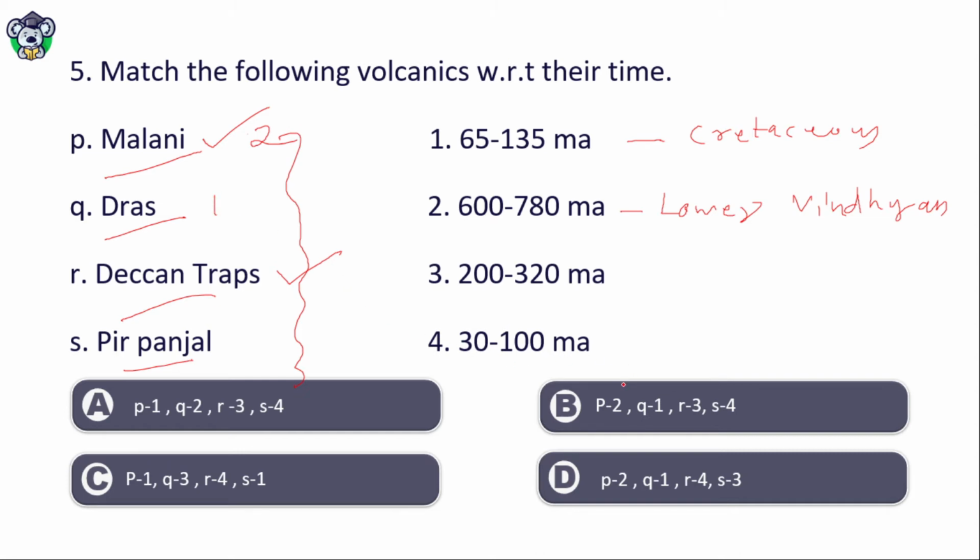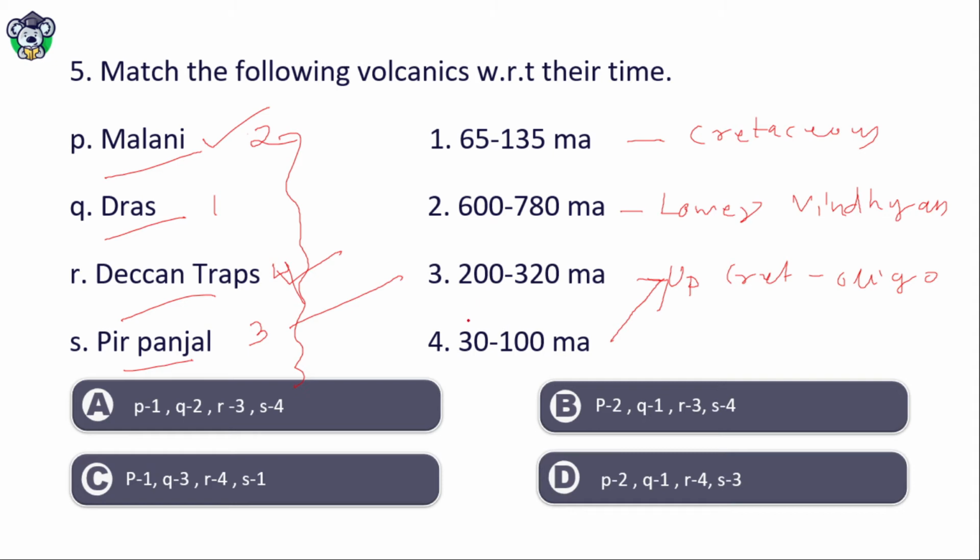That is which time period? That is Upper Cretaceous to Oligocene. And this is at last Pir Panjal. Pir Panjal will be 3. That is 200 to 320 million years.